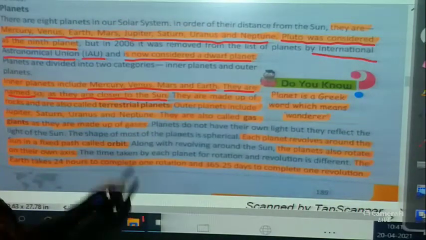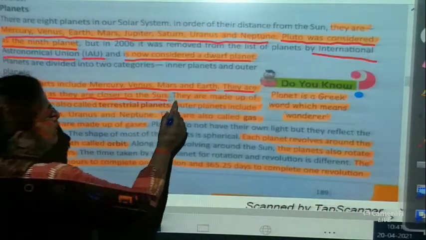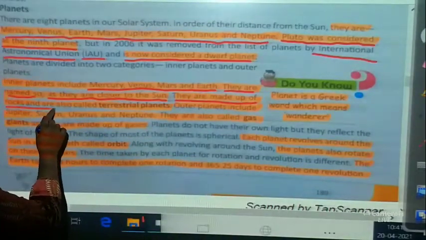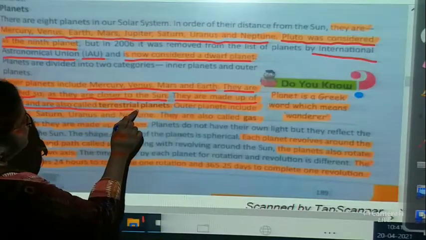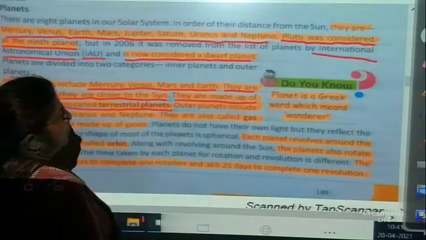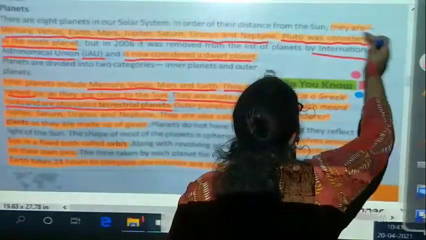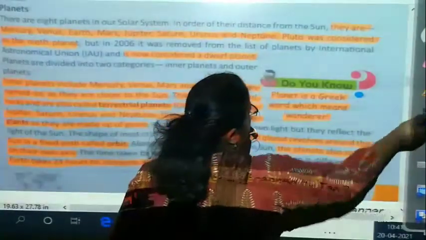They are made up of rocks and are also called the terrestrial planets. Children, keep on underlining as I have underlined.